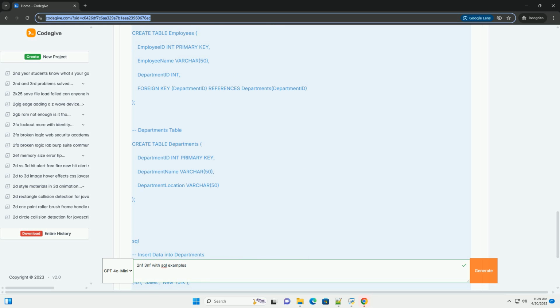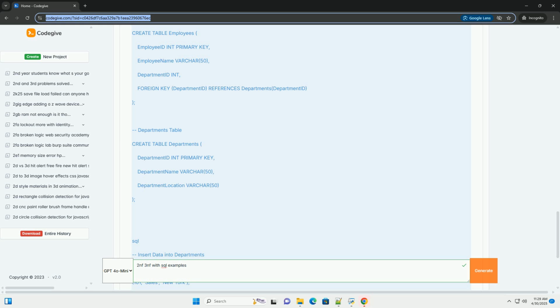Why is normalization important? Reduced data redundancy: eliminates duplicate data, saving storage space and improving efficiency. Improved data integrity: ensures that data dependencies are properly enforced, preventing inconsistencies. Easier data maintenance: makes it easier to update, insert, and delete data without introducing errors. Better query performance: often leads to more efficient queries as data is organized logically. Consistent data: data appears consistently across the database.